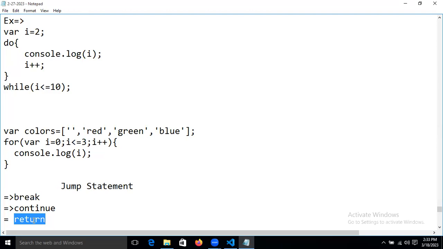Yes, control is coming out from the function. We have seen that return terminates the function, right? Okay, so now what I'm doing, guys, let's take